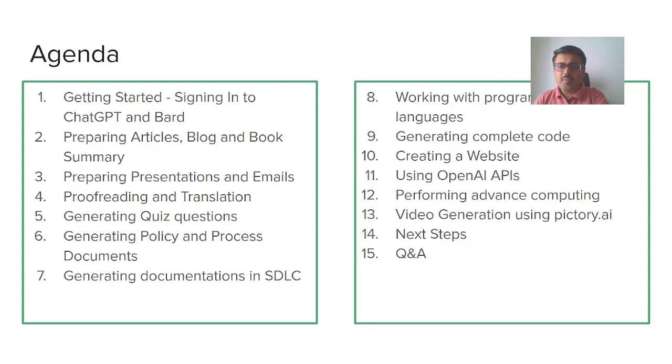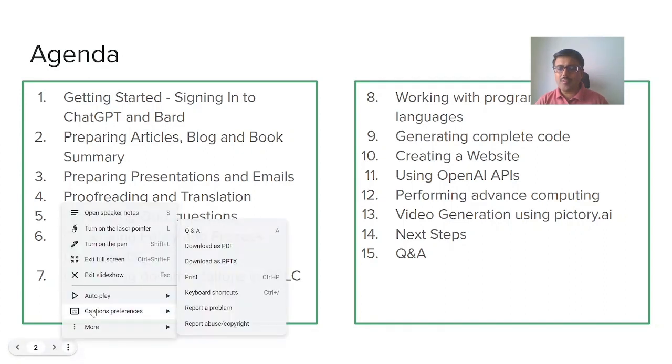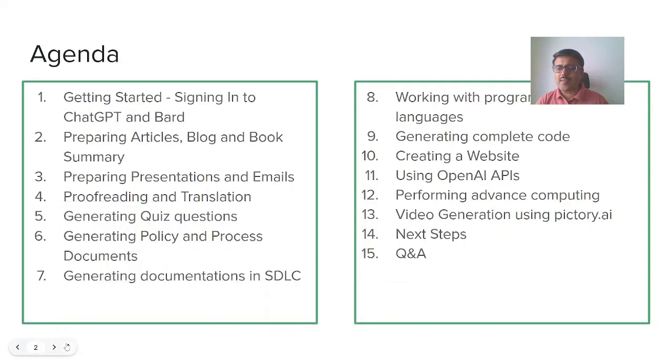We will be covering, first, getting started: how to sign in to ChatGPT and Google Bard, and how to prepare articles, blogs, and book summaries using ChatGPT, and also how to prepare presentations and emails, how to do proofreading and translation, how to generate quiz questions, and how to generate policy documents or process documents using ChatGPT, and then how to generate the documentation in the entire software development lifecycle.